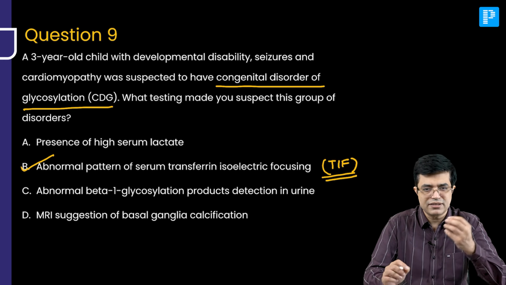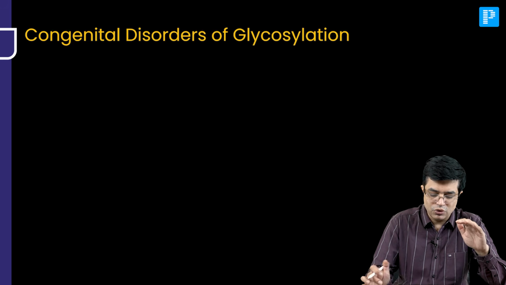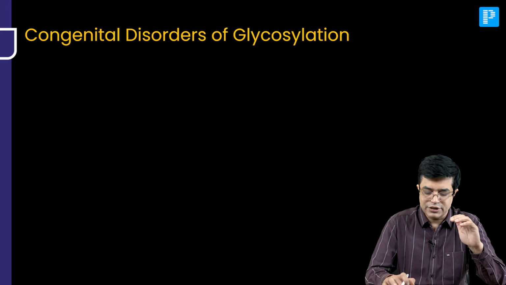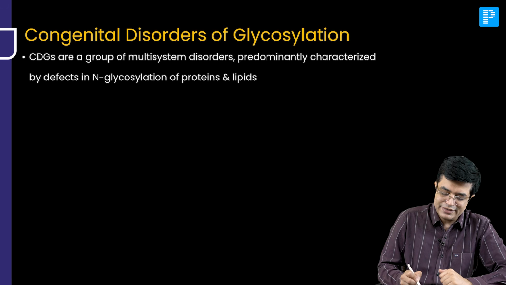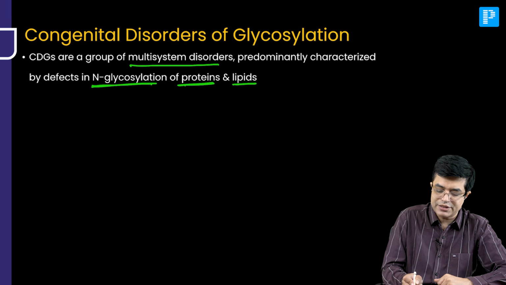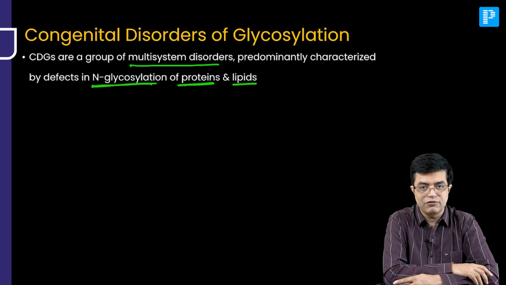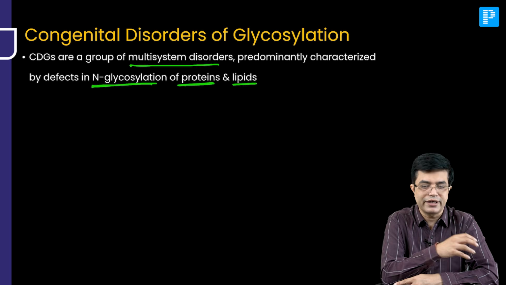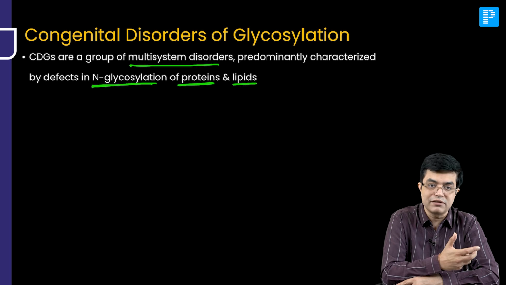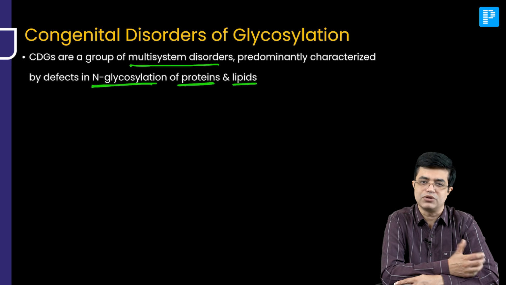It's a tough topic. Let's understand very briefly what we need to know. Congenital disorders of glycosylation are a group of multi-system disorders predominantly characterized by defect in N-glycosylation of proteins and lipids. N-glycosylation of proteins and lipids is important for signal transduction and structural formation, and they also play a role in various metabolic processes.